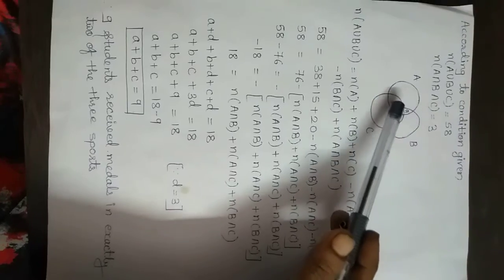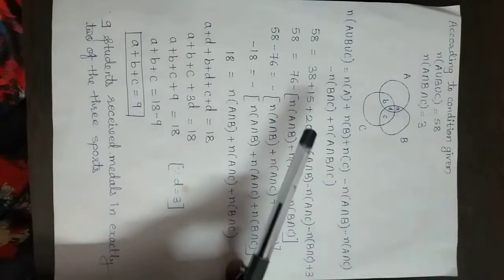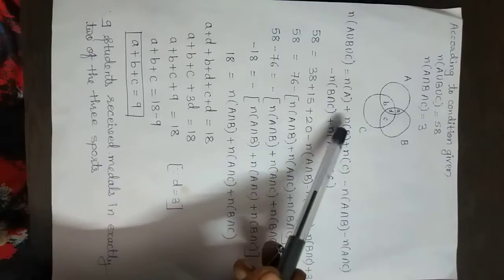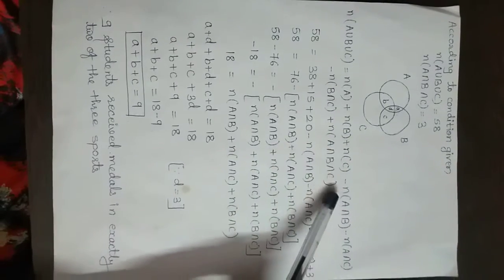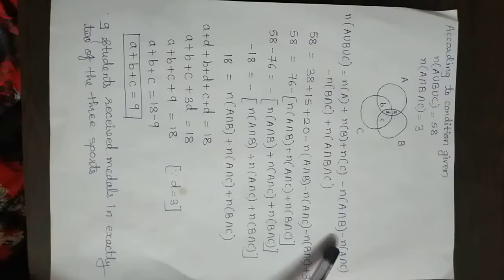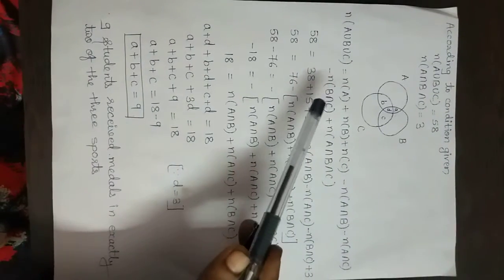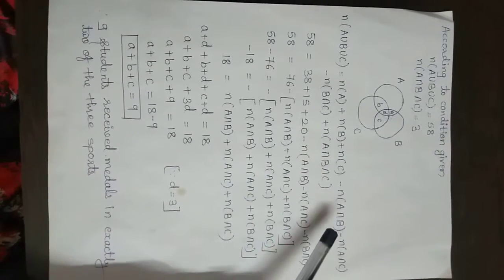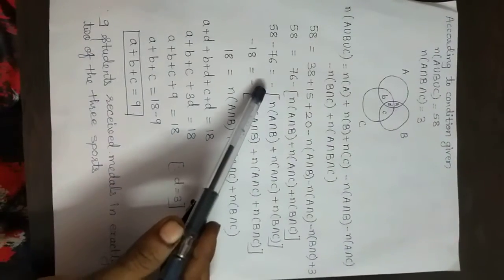And here we have considered the intersection of all 3 as D. So here we will use the formula: n of A union B union C is equal to n of A plus n of B plus n of C minus n of A intersection B minus n of A intersection C minus n of B intersection C plus n of A intersection B intersection C. This is the formula which we are going to use to calculate this. Now substituting the values which are known to us.